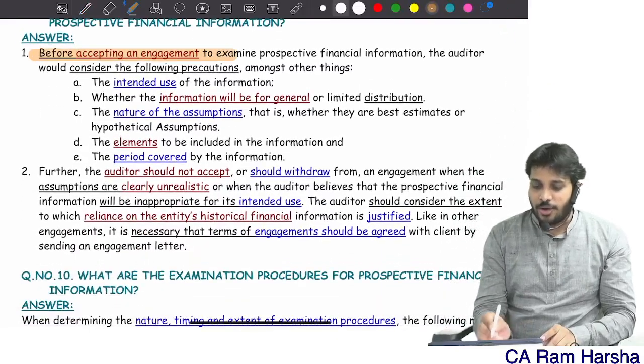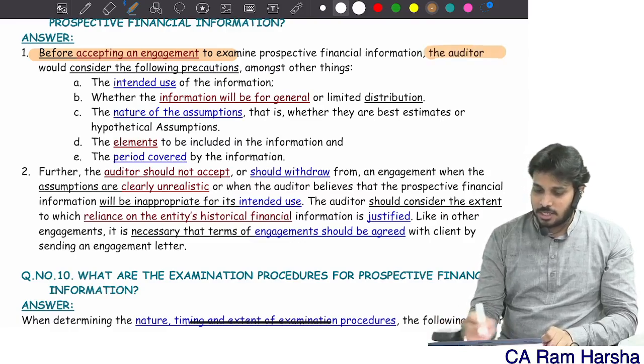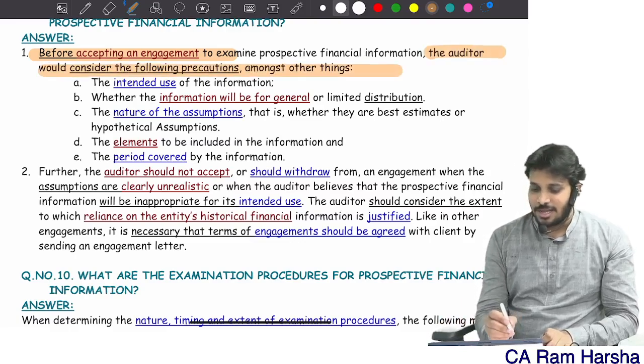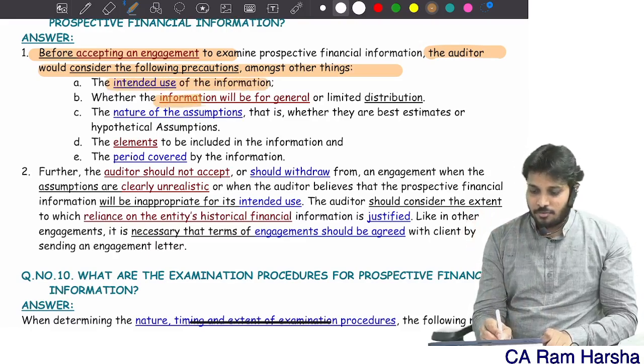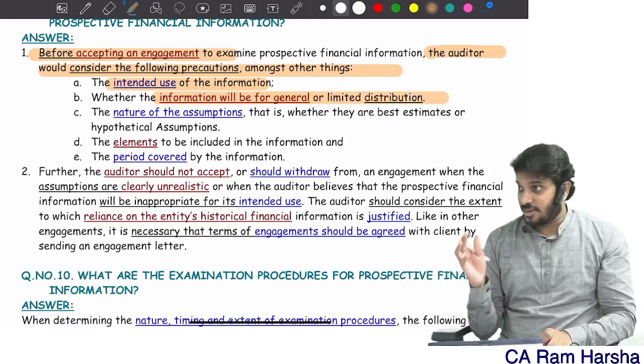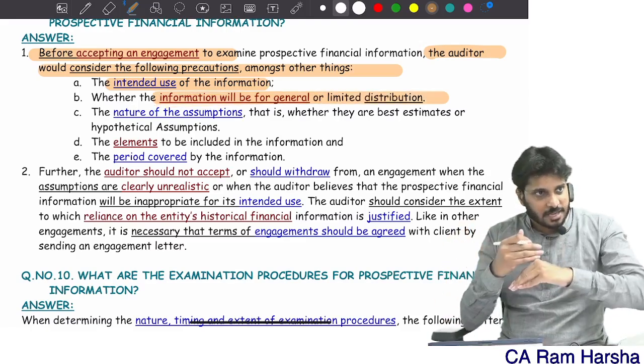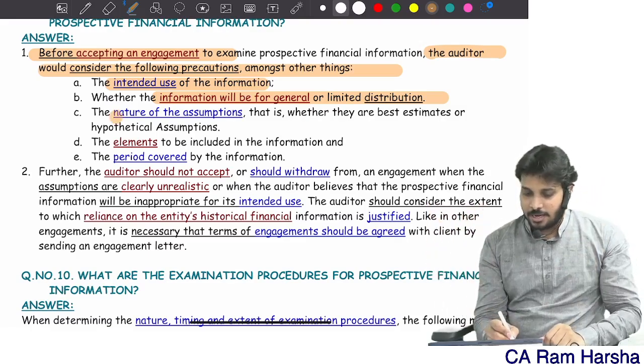Before you accept this engagement, the auditor will consider the following. What is the purpose of this prospective financial information? Whether this PFI is available for distribution, the nature of assumptions used, and the elements and period covered.